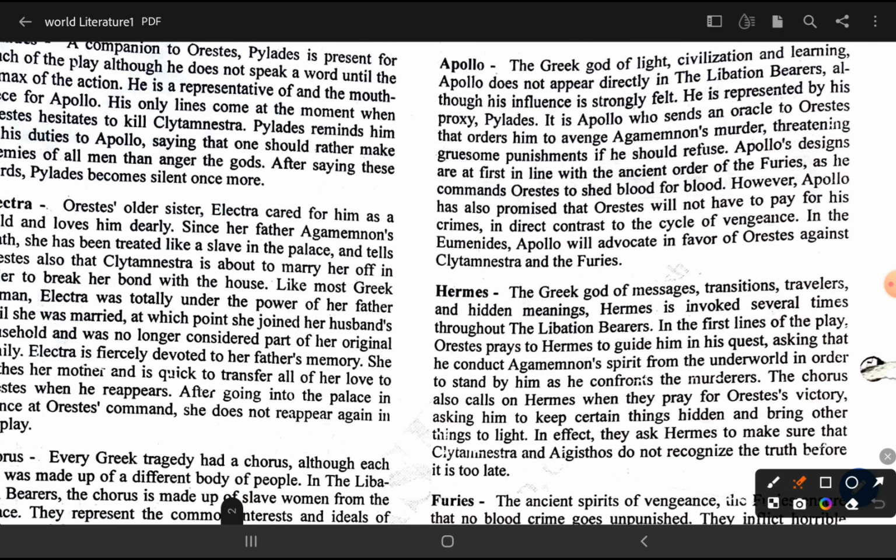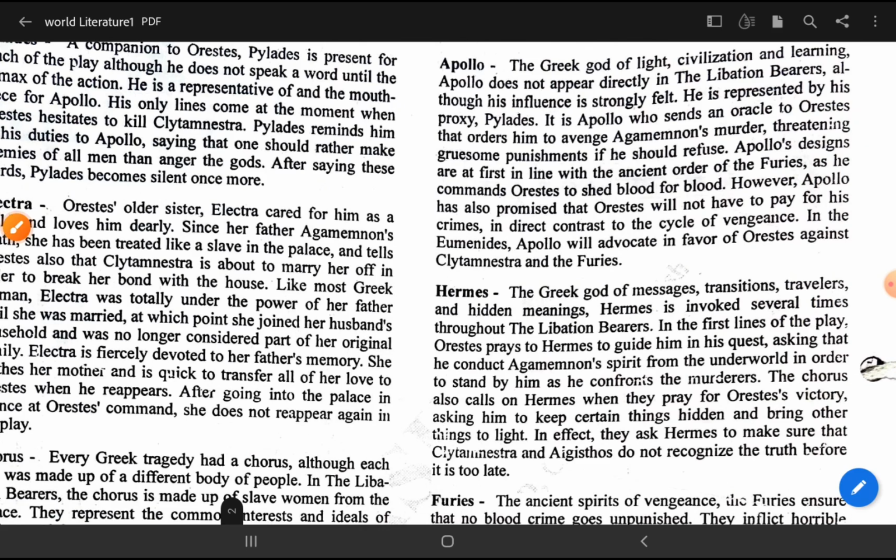Next is Hermes. Hermes is the Greek god of messages, transition, travelers and hidden meanings. Hermes is evoked several times throughout the Libation Bearers. In the first line of the play, Orestes prays to Hermes to guide him in his quest, asking that he conduct Agamemnon's spirit from the underworld in order to stand by him.